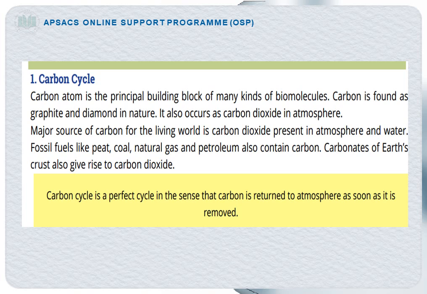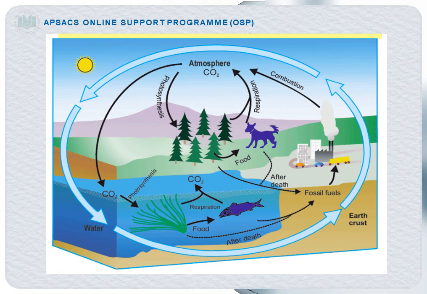So these are all the sources of the carbon. Carbon cycle is a perfect cycle because the carbon is returned to the atmosphere as soon as it is removed. So now we will discuss the carbon cycle in detail. For the fixing of the carbon from the atmosphere into the living world, the process of photosynthesis is responsible. The plants take in the carbon dioxide and convert it into organic compounds, and in this way the carbon becomes part of the body of the producer.